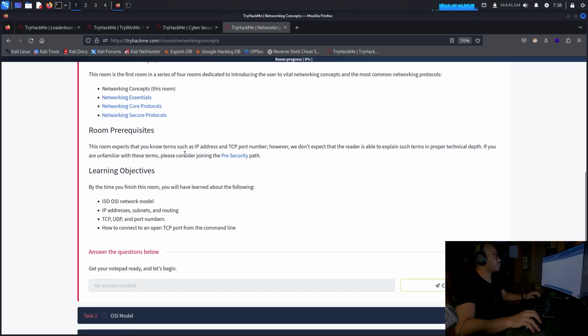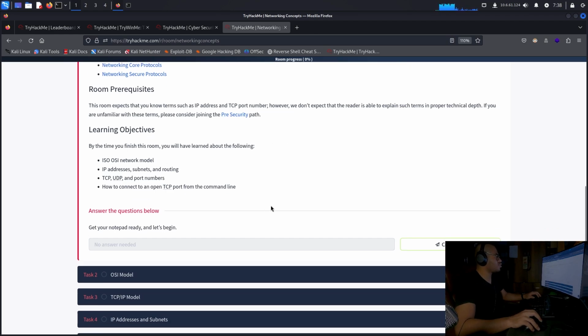Room prerequisites. This room expects that you know terms such as IP address and TCP port number. However, we don't expect that the reader is able to explain such terms in proper technical depth. If you're unfamiliar with these terms, please consider joining the pre-security path. Learning objectives. By the time you finish this room, you will have learned about the following: ISO OSI network model, IP addresses, subnets, and routing, TCP, UDP, and port numbers, how to connect to an open TCP port from the command line. Get your notepad ready and let's begin.